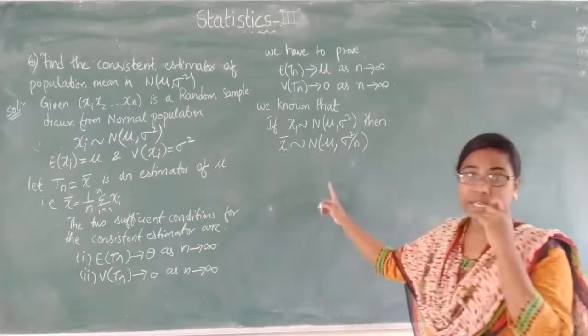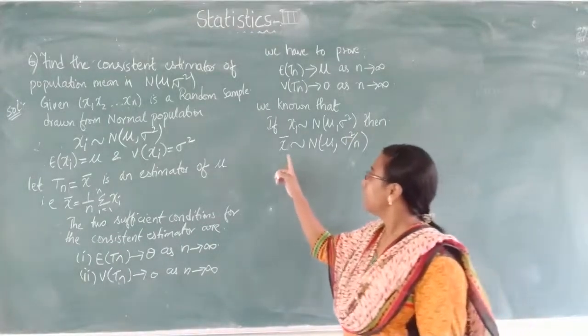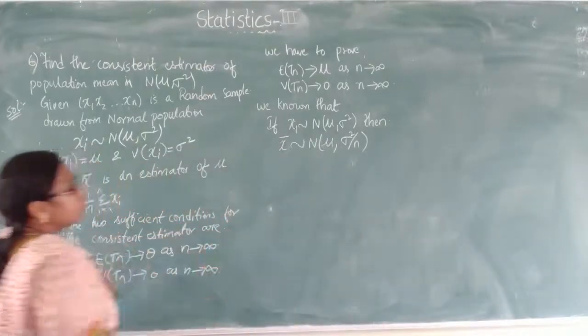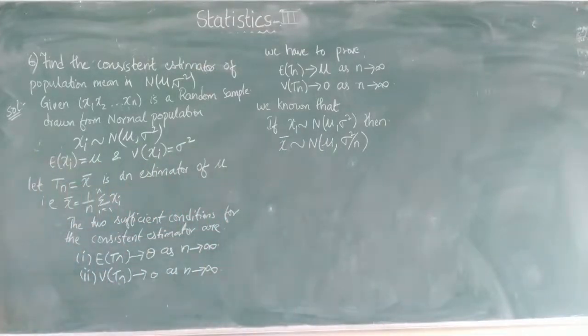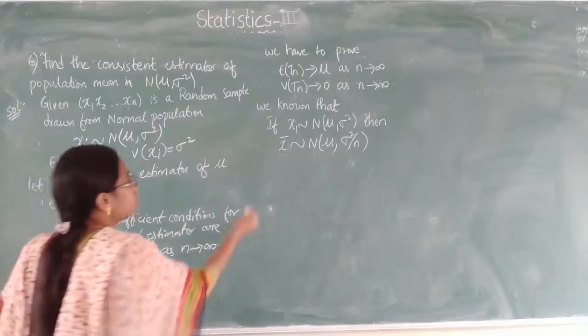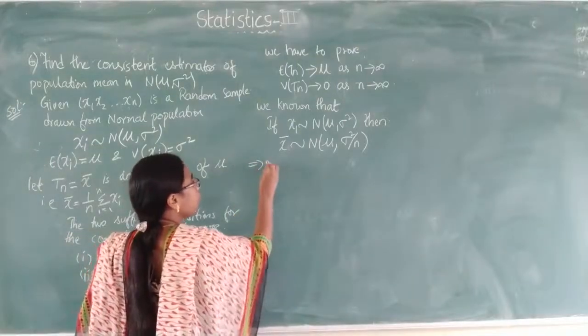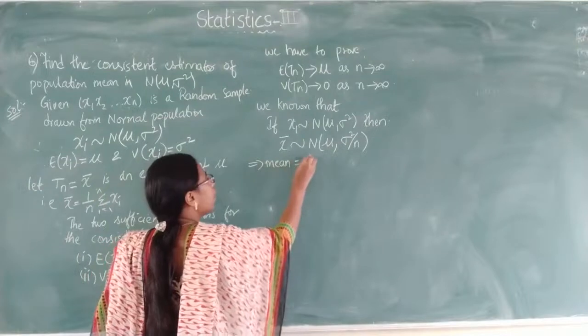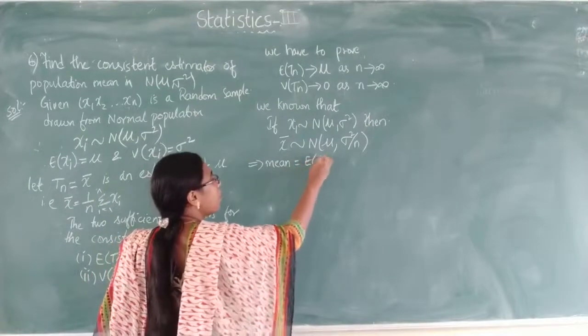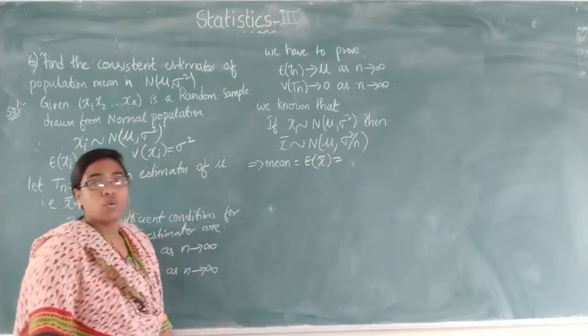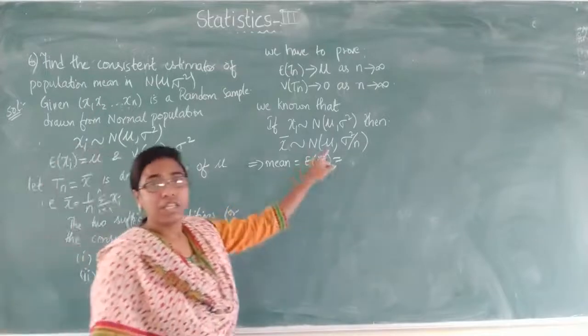So what does it indicate? The mean of x bar is mu and the variance of x bar is sigma square by n. Which implies that the expectation of x bar is mu.